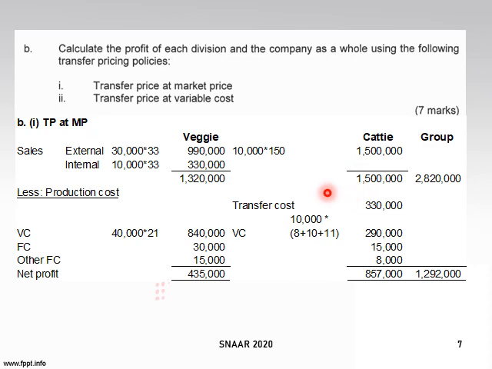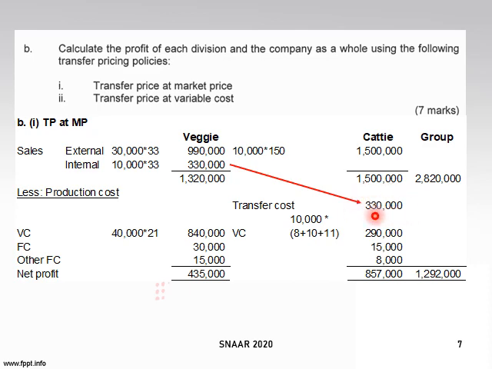And then remember that there is a transfer cost here. Okay, for this transfer cost, it will take the same figure from the internal sales of veggie to become the transfer cost of Cathy. Right? Because the sales for veggie will become the cost for Cathy to make her Best Kitty.